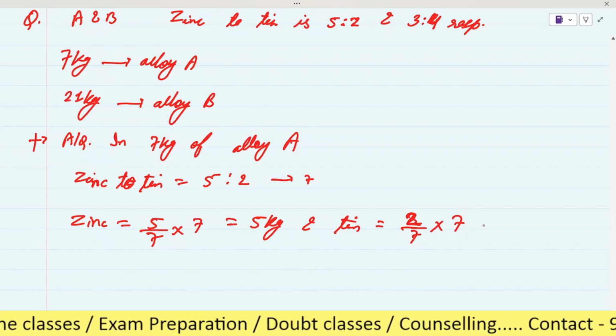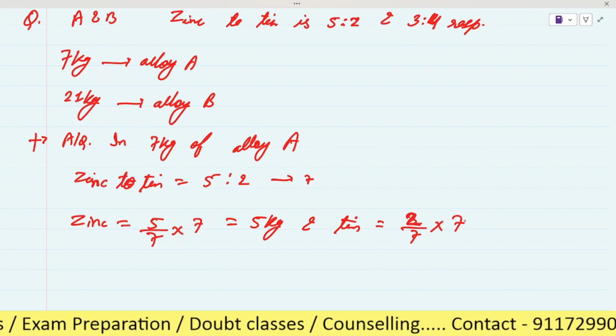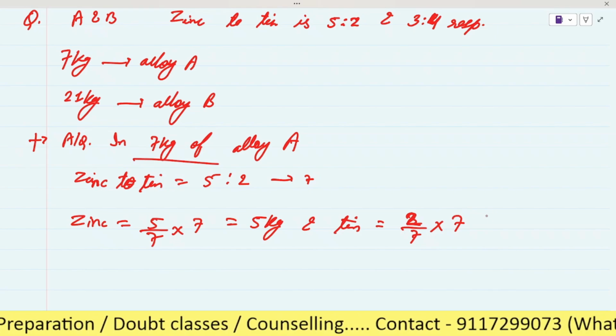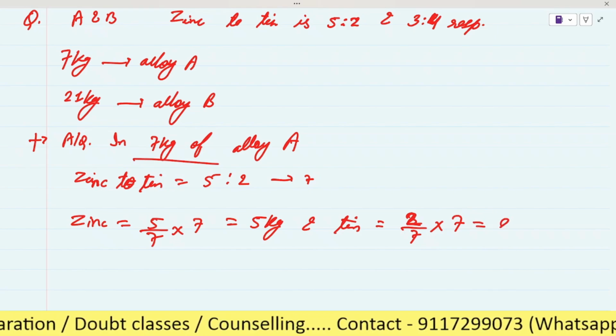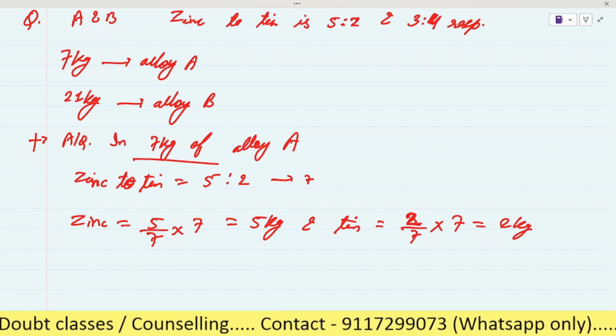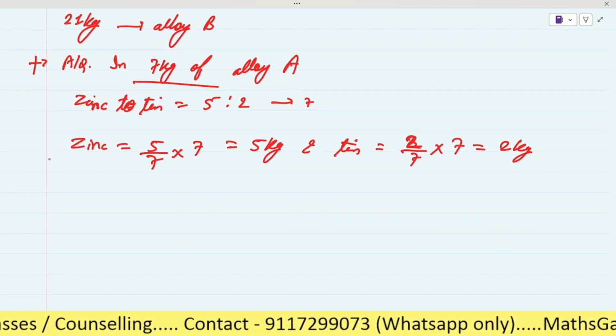This 7 is the total value given in the question, 7 kg of the alloy. So it will be 2 kg. Is it clear till here? Now for the next one.